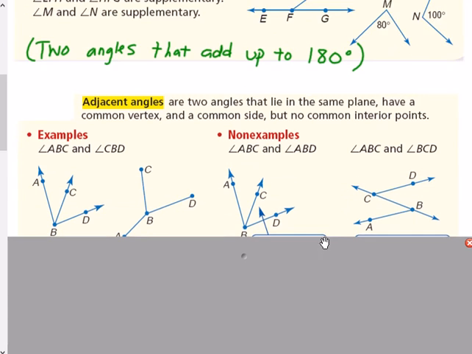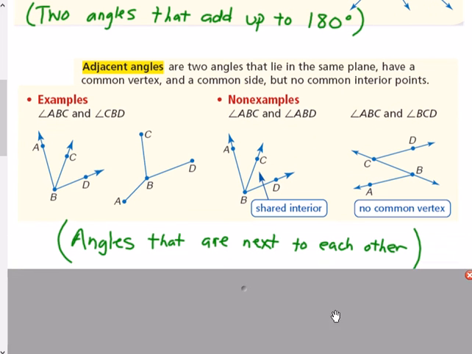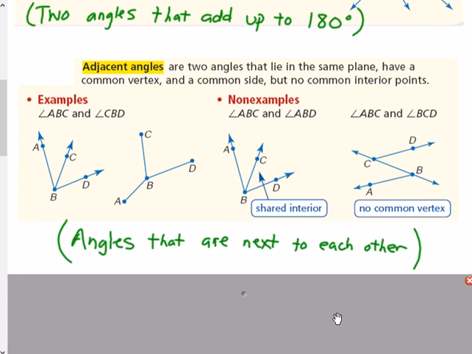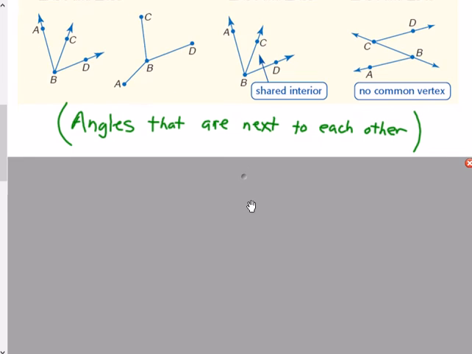Speaking of adjacent, adjacent angles are angles that are next to each other. If they share a common vertex, if they meet at the same point, then they are adjacent. On your notes, take a look at the examples versus the non-examples. I like to specifically focus on the non-examples because that shows you why they're not whatever's being described.